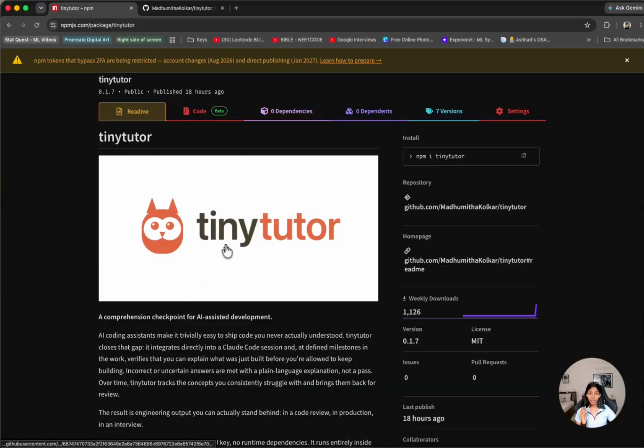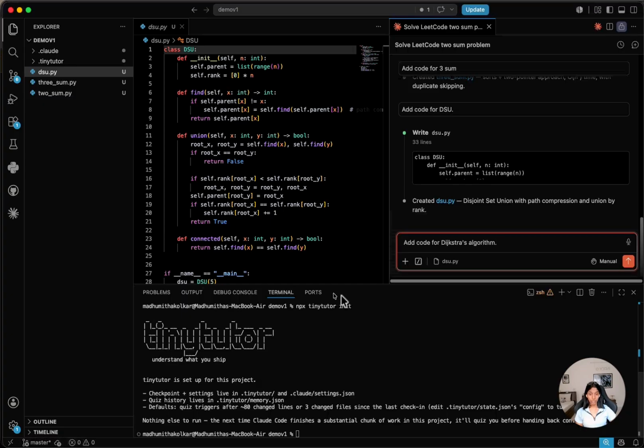So I created a fix for this, and it's called tinytutor. This is basically a hook for Claude Code. What it does is, every time a significant chunk of meaningful code has been written, which I like to call a milestone, it quizzes you to see how well you understand what has been created. So this is trying to enforce that you understand the design of the system and what code is actually being written. I just want to show you guys a demo so that we can understand it better.